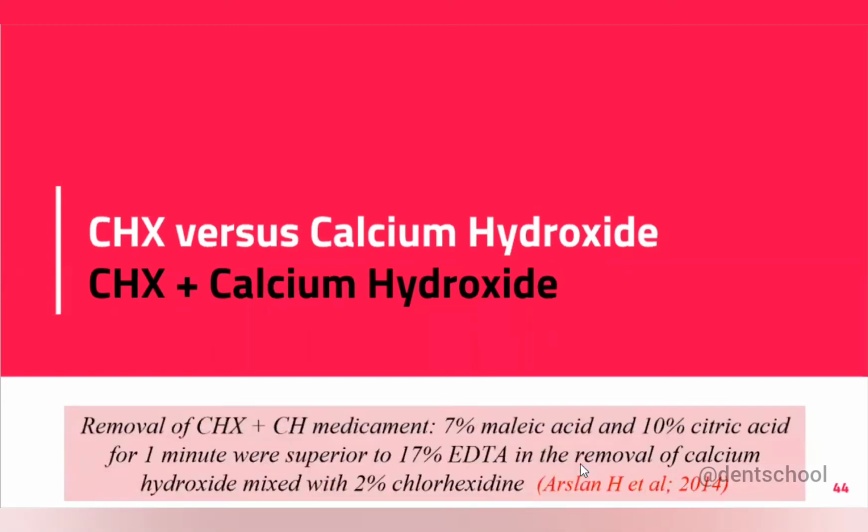If you have mixed chlorhexidine and calcium hydroxide, it will form a precipitate, so it is difficult to remove from the canal. To remove it from the canal, 7% malic acid and 10% citric acid are more effective than 17% EDTA and sodium hypochlorite alone.